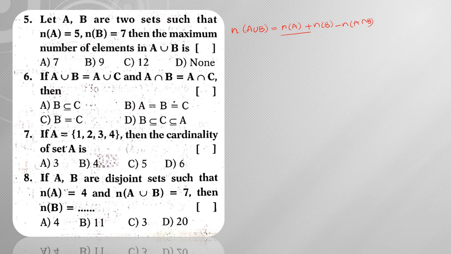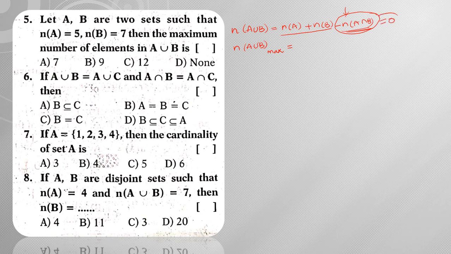Here these two things we are going to add and this particular part we are going to subtract. If you want the max of A union B, then this subtraction part should be less.